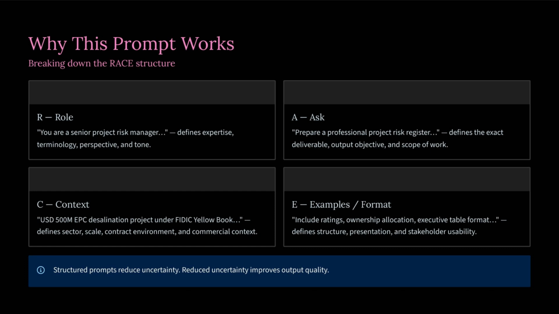By defining a $500 million United States dollars EPC desalination project under FIDIC Yellow Book, we anchor the model in real-world commercial realities, complex supply chain scales, and strict contractual frameworks. Finally, we address E for examples and format. By commanding the tool to include ratings, ownership allocation, and an executive workshop table layout, we define the exact structural presentation and ensure stakeholder usability.